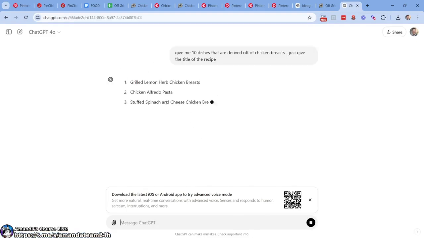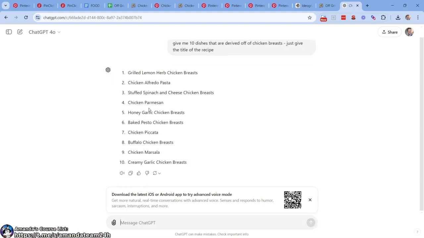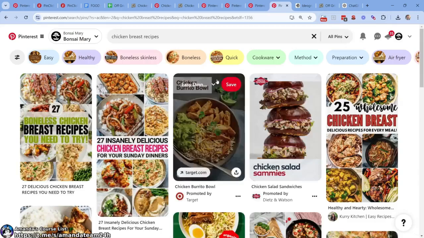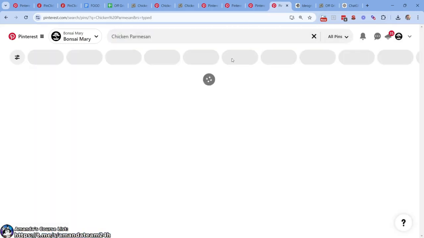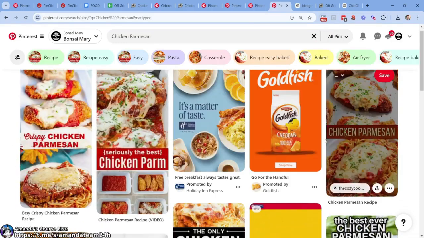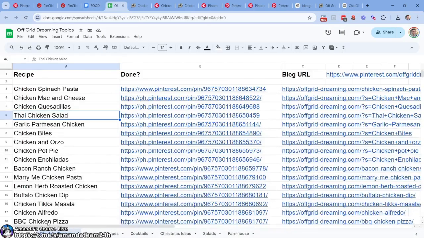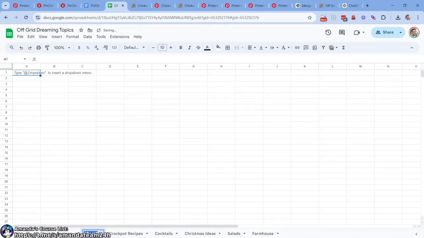So instead of futzing around, right, we can easily just ask ChatGPT. Because I bet you each and every one of these are represented, right, on Pinterest. Chicken Parmesan, let's just go here, chicken Parmesan. Boom, crispy chicken Parmesan, seriously the best chicken parm, and so on and so forth. So what we can do is take these 10, we can come over here, we could add a table, we could say